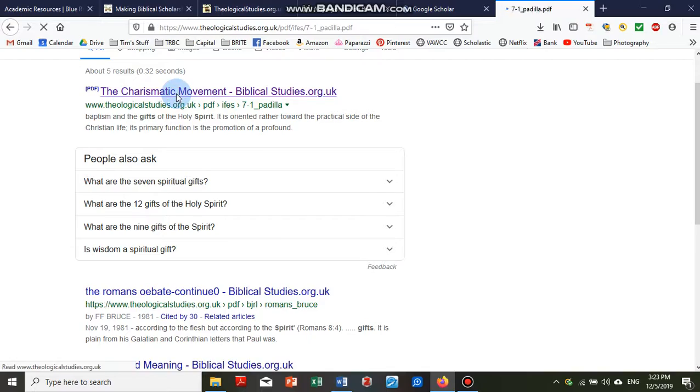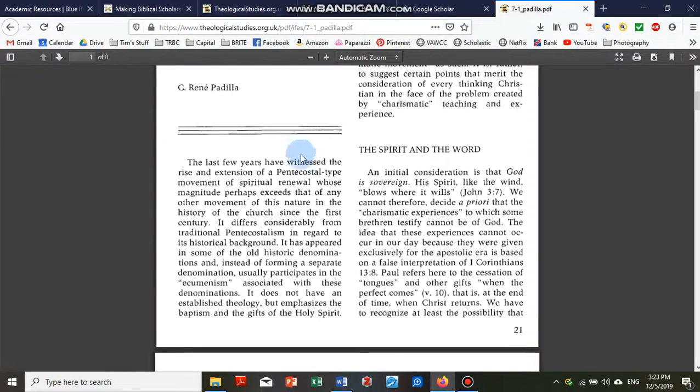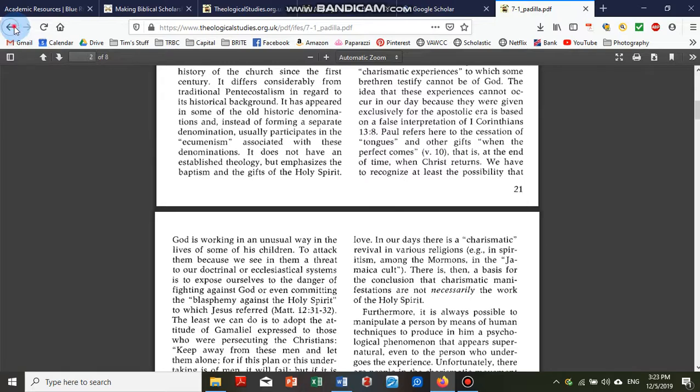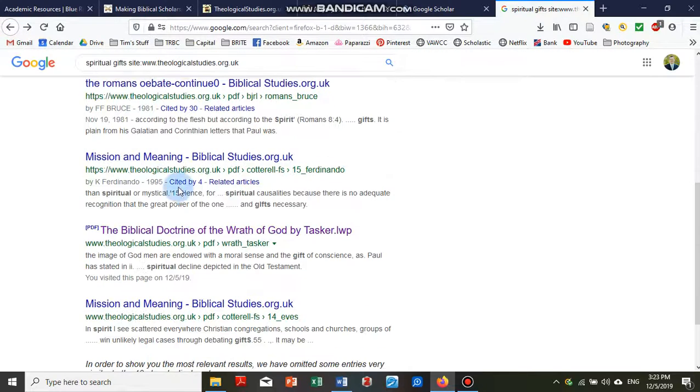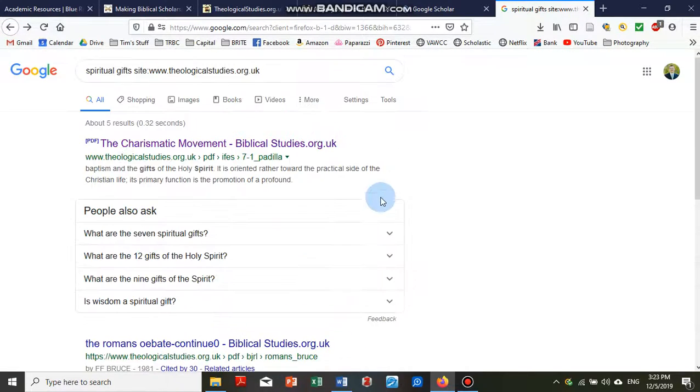And here is a PDF article. And this comes from, I don't even know what journal this is. You'd have to do some research on that. But other articles on this could be helpful. You can also do this with specific journal articles or specific journals.